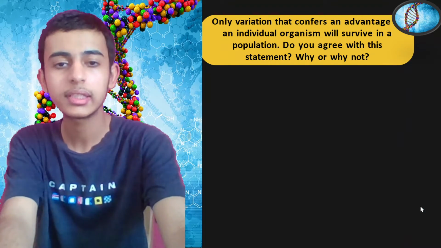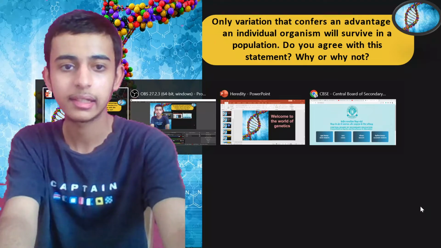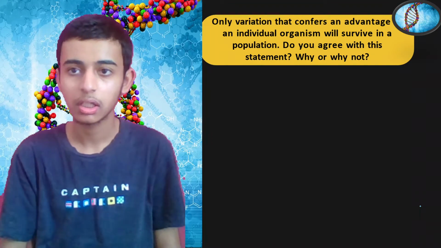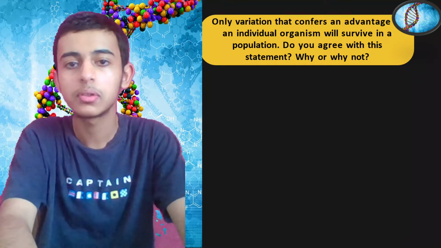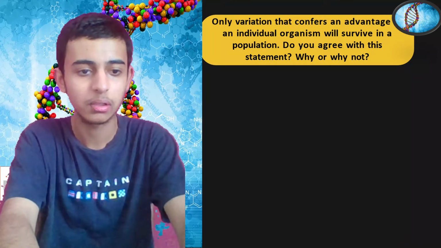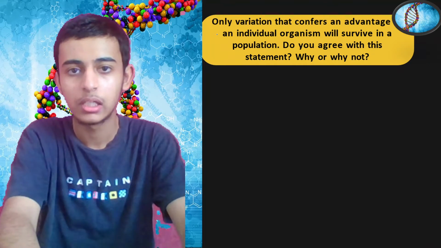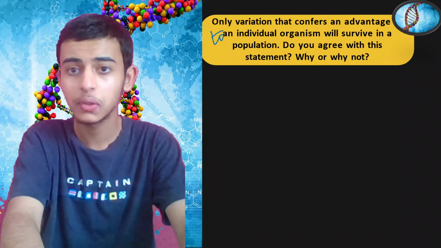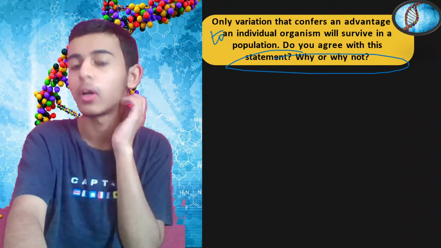Only variation that confers an advantage to an individual organism will survive in a population. Do you agree with the statement? Why or why not?